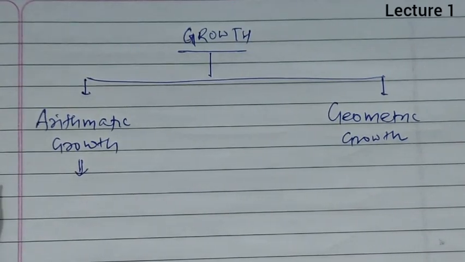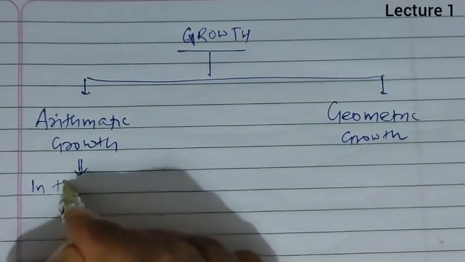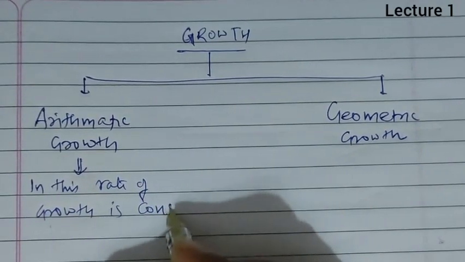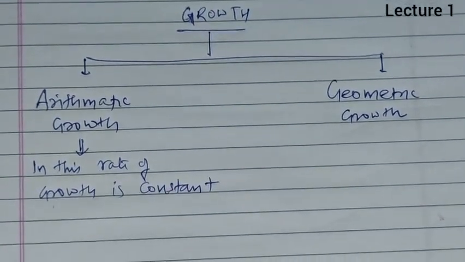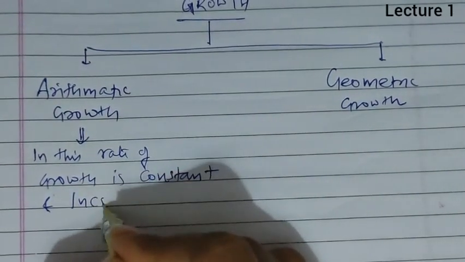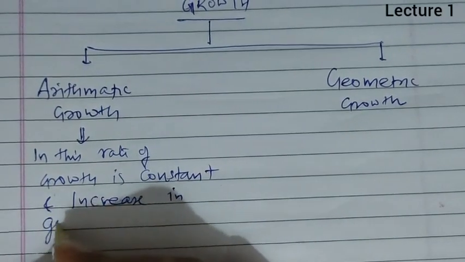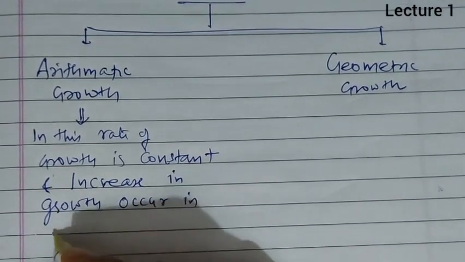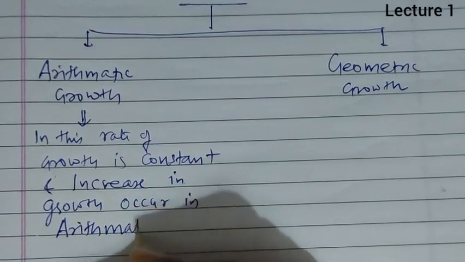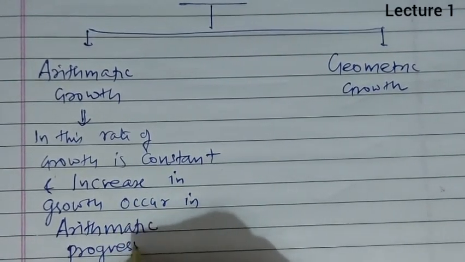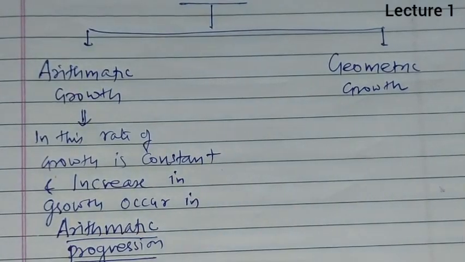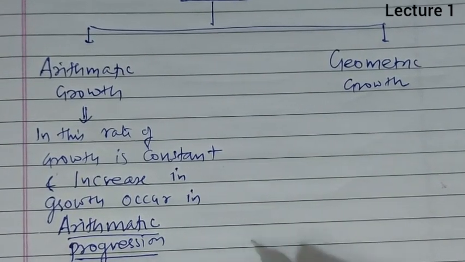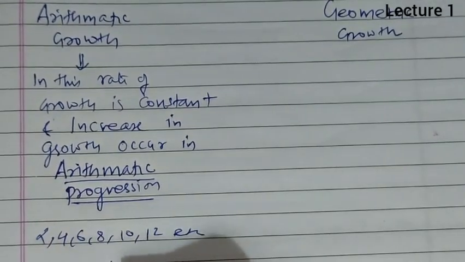It is a type of growth in which the rate of growth is constant, and the increase in growth occurs in arithmetic progression, like 2, 4, 6, 8, 10, 12. If growth is occurring like this, then it is known as arithmetic growth.